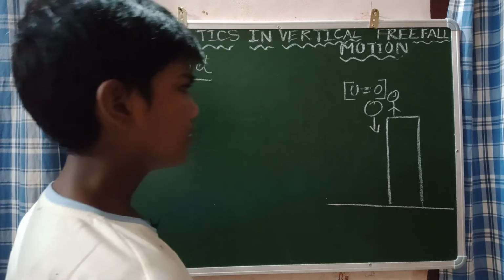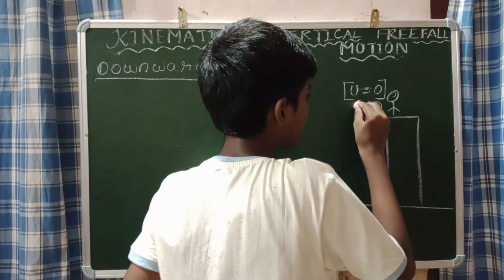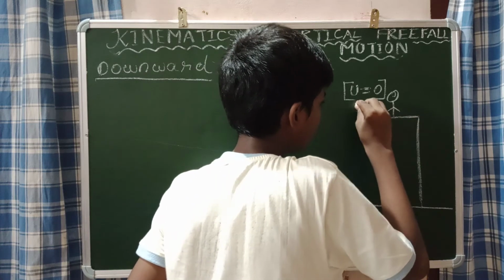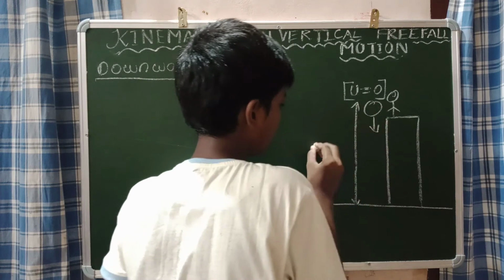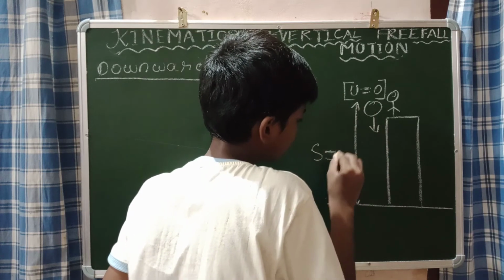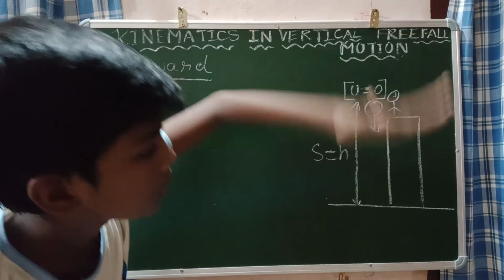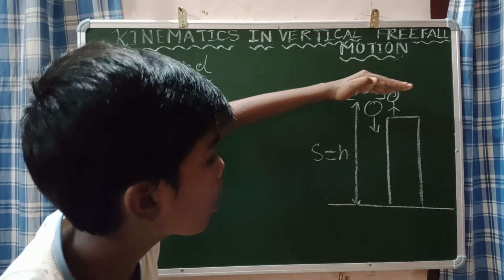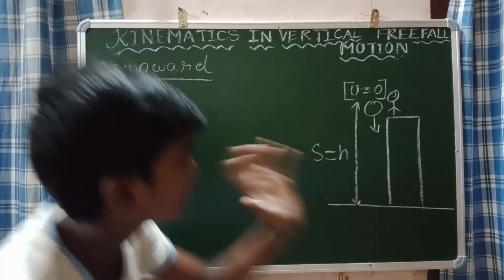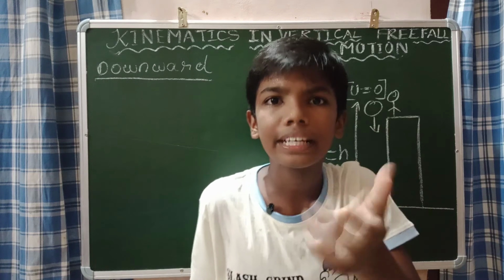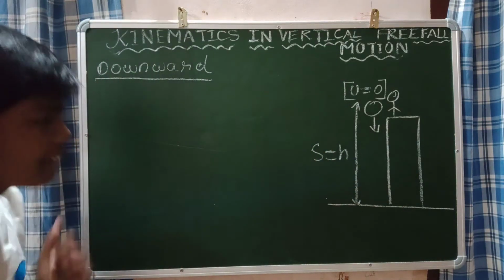Now what will be the displacement covered by this ball? The displacement covered by this ball is S is equal to H. Here also we are doing the same thing. That means from the position where the ball was dropped to the ground, it is the height H. I am taking it like that. So the displacement covered by this ball will also be H.